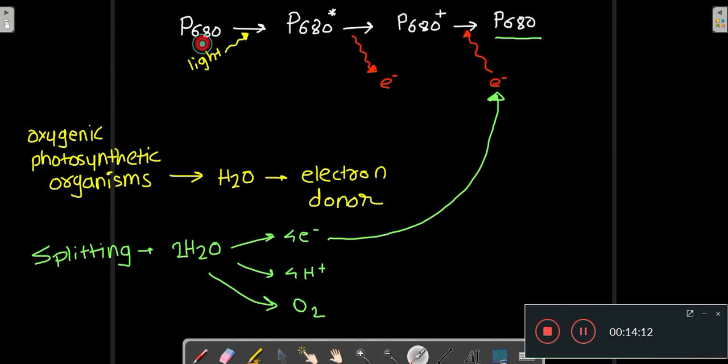So this is how it works. Normal P680 absorbs light, it becomes excited, it transfers its high energy electron to the pheophytin.